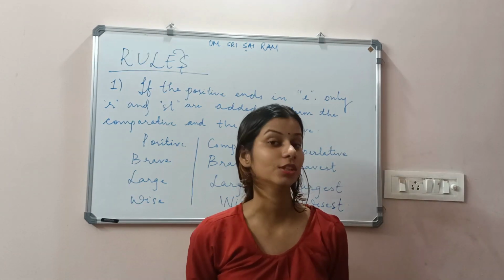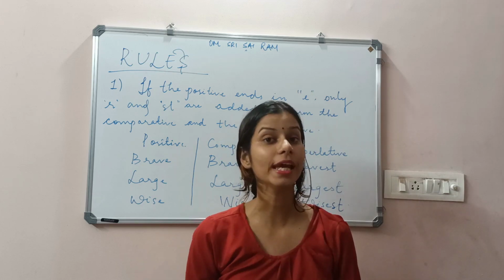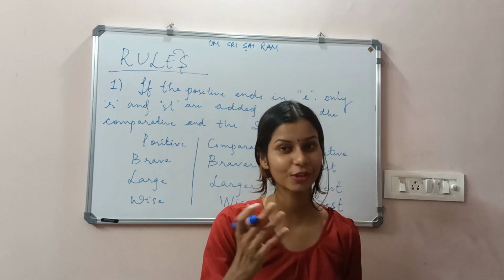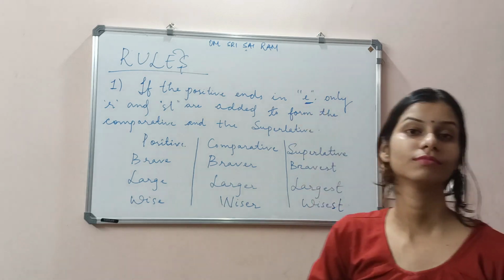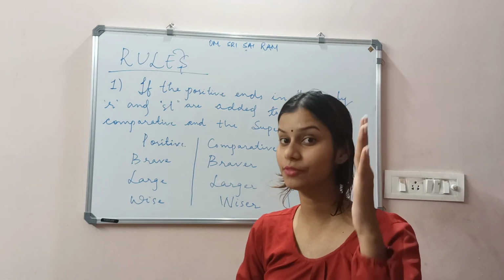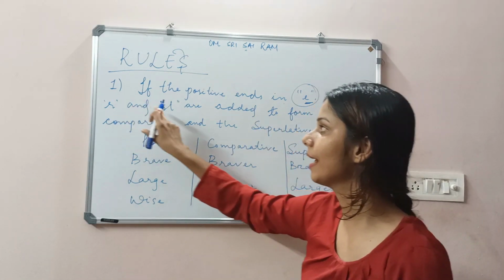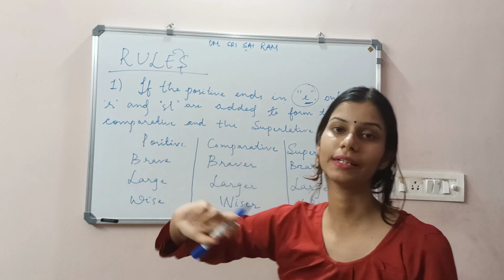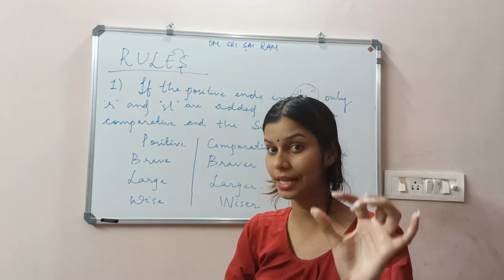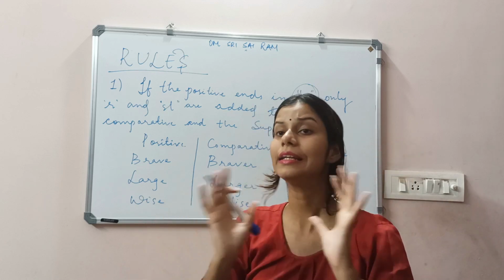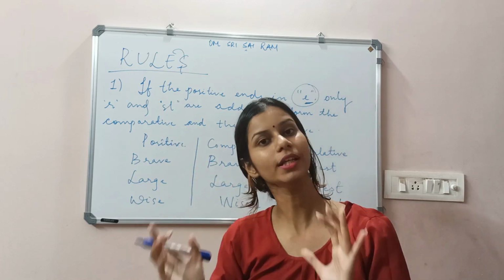As I said, to know more regarding the positive, comparative and superlative, we have to know the basic rules. Rule number 1 is that if the positive degree word ends in E, only R and ST are added to form the comparative and the superlative. When a word under the positive degree ends with E, we add R to show the comparison and ST to form the superlative form.